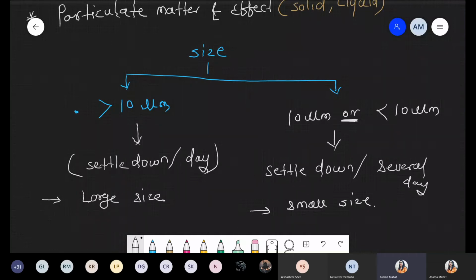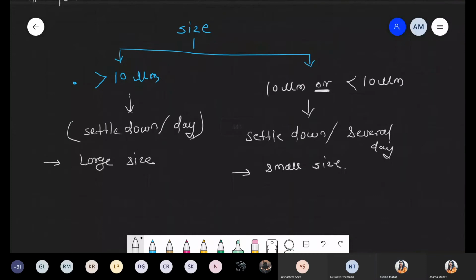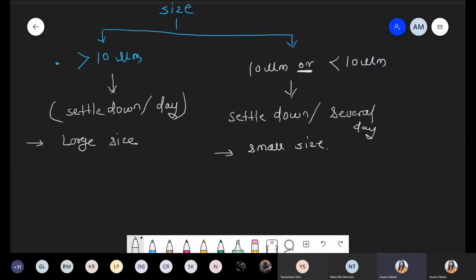Okay. Now we continue with the next point, that is the small size. Just as we discussed, this size is 10 μm or less than 10 μm, definitely included in this category. But this small size is again divided into two types.